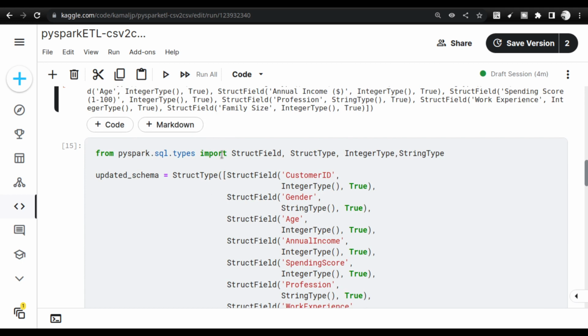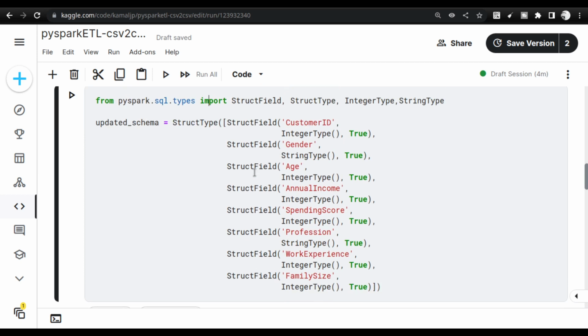So we can actually use pyspark.sql.types, and we can build a new schema. Just follow this syntax. You have to use StructType. StructType is the schema declaration class, and from there you can use StructField and IntegerType, StringType, DateType. There are lots of types there. You can use that and you can create the schema.